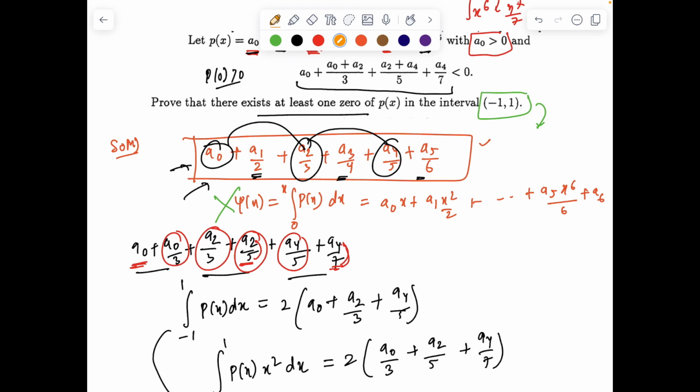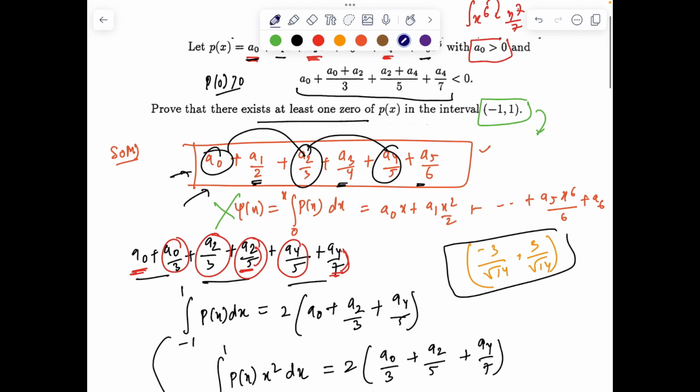In fact, the root will not lie between minus 1 to 1, but it will lie between minus 3 by root 14 and 3 by root 14. Now that feels very crazy, like how someone could find this strong window as long as this condition is satisfied. That's also not too difficult, because this given relation you can package into 14a2 plus 9a4 is less than or equal to minus 35a0, right?